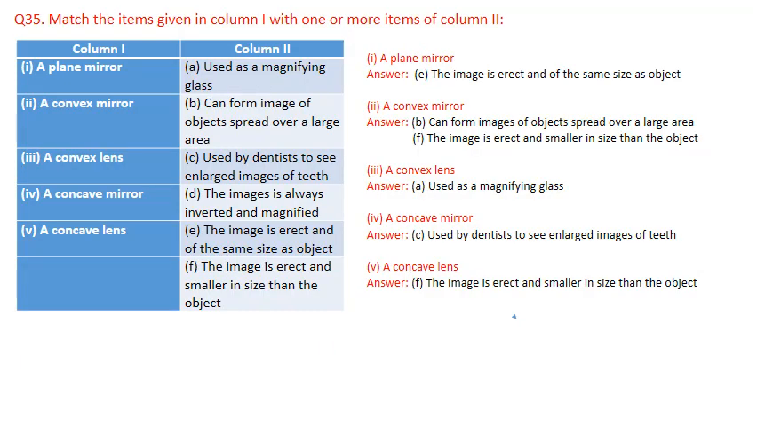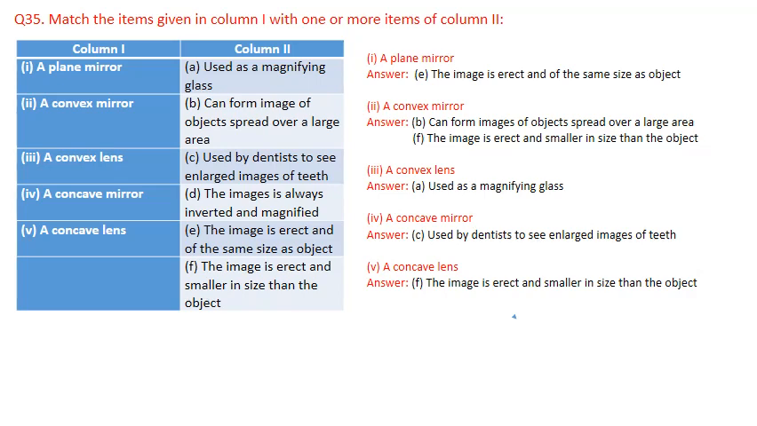The next question is, match the items given in column 1 with one or more items of column 2. So let us start. The first is a plane mirror. For a plane mirror, option E, the image is erect and of the same size as the object. This is the characteristic of the image formed by a plane mirror. So this will be the answer for a plane mirror, option E.